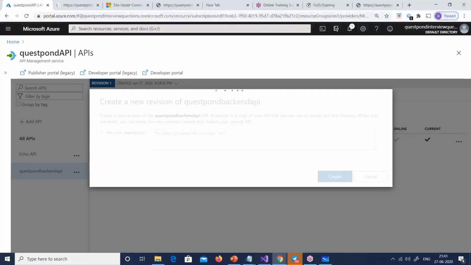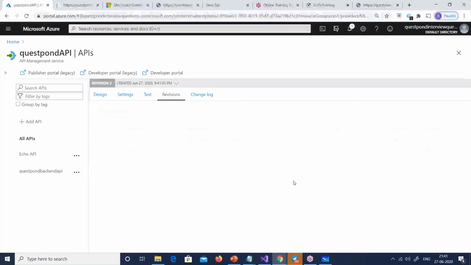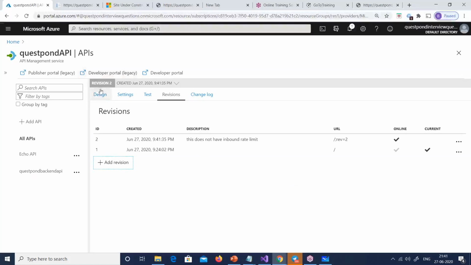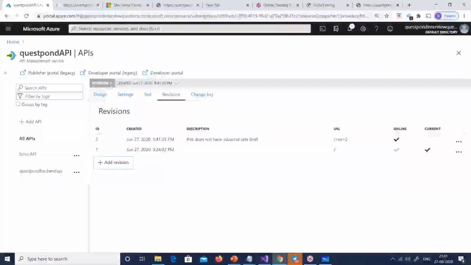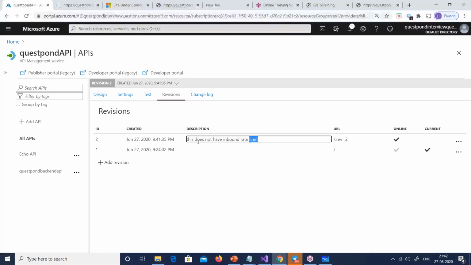So I'll go and I'll create this new version of the get. And in this new version of the get, what I will do is I will remove that policy. So you can see now, look at this at the top. I'm moving my mouse out there. It is showing revision 2, right? So still my API is working. It is working as it is. You know, I've not done any changes, but that is working as it is, right? So that revision 1 or whatever is there is all out there. And so this is a new revision out here.